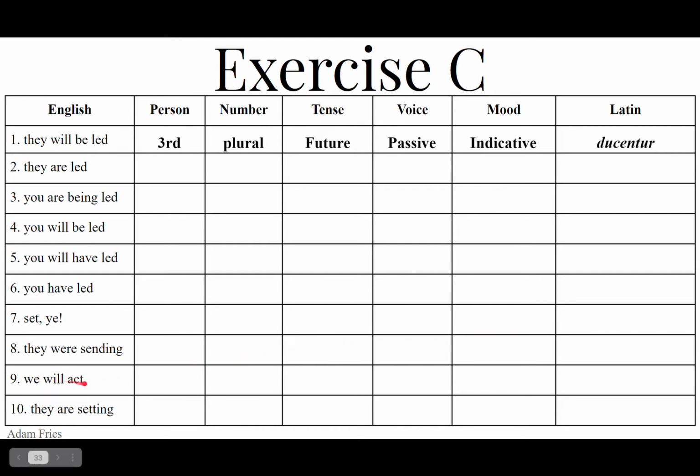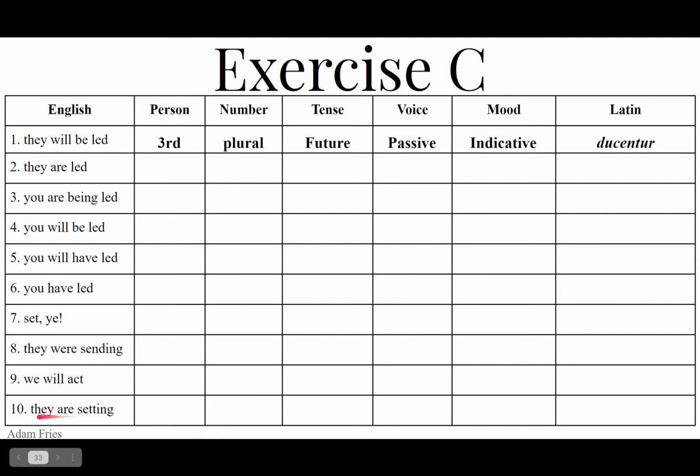We will act. We will act is the first person plural. Future active voice, indicative mood of ago, agere, egi, actus. We will do the thing in the future. So we want the present stem ag, from the first principal part, chop off the O. And then we add the future active endings for a third conjugation, am, es, et, emus, etis, ent. So we want emus, the first person plural, agemus.